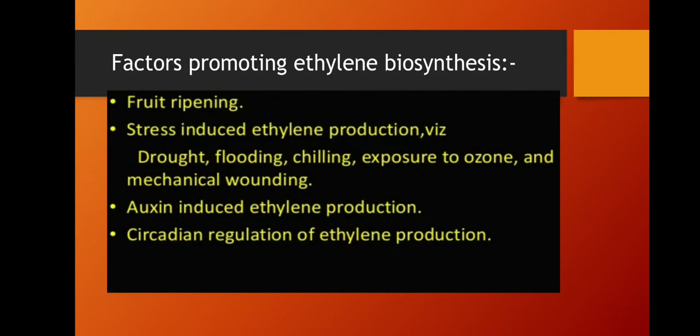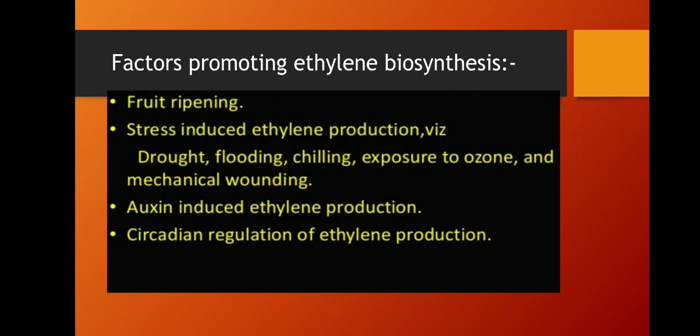Next, factors promoting ethylene biosynthesis. What are the factors that promote ethylene biosynthesis in plants? Fruit ripening: when the fruit is ripening, ethylene biosynthesis is high in the plant. Stress-induced ethylene production: when the plant is under stress like drought, flooding, chilling, exposure to ozone and mechanical wounding, ethylene production will be induced. Auxin-induced ethylene production, and brassinosteroid also induces it, because brassinosteroid has functions similar to auxin.